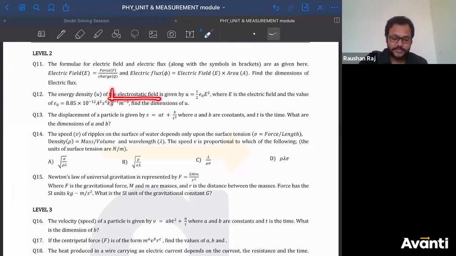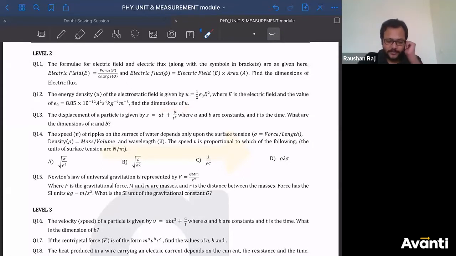The energy density U of the electrostatic field. Again, you don't know this, but still look at the question. It is given by U is equal to 1 by 2 epsilon naught E square, where E is the electric field and the value of epsilon naught is equal to 8.85 into 10 to the power minus 12, in units of ampere square S to the power 4, kg inverse 1, meter inverse 3. Find the dimension of U.